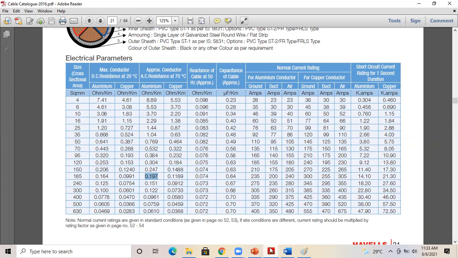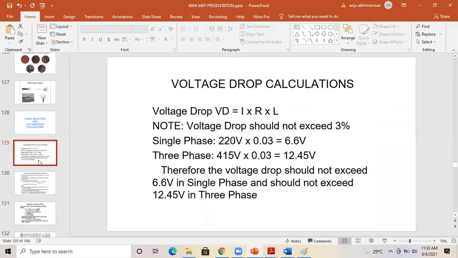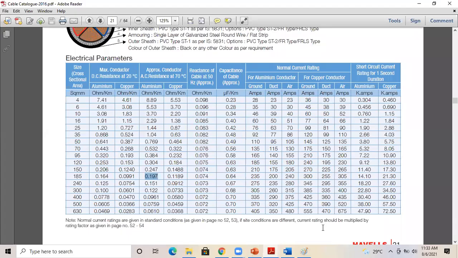Then V equals I into R into L. That is the equation: current into resistance into length. You will get the voltage drop. So I into R into L, keep it in mind. Then from this particular cable, can you calculate the voltage drop for aluminum and copper? I into R into L.